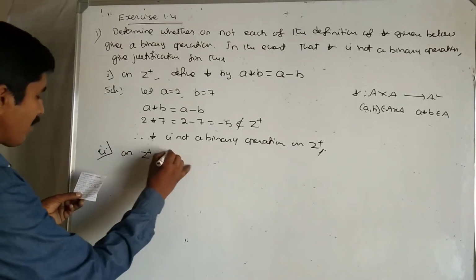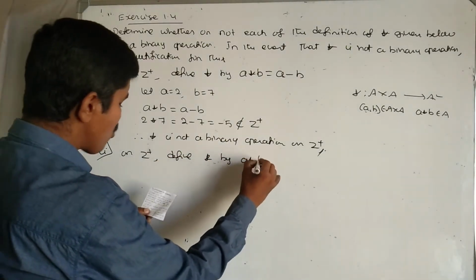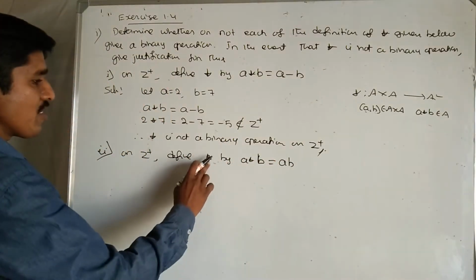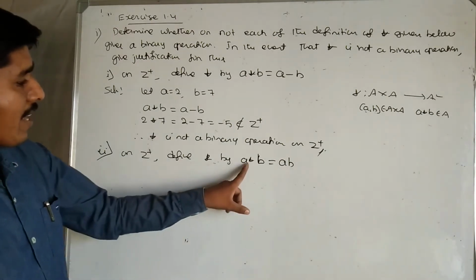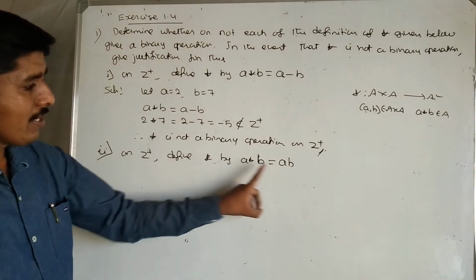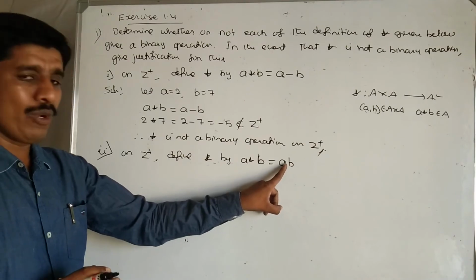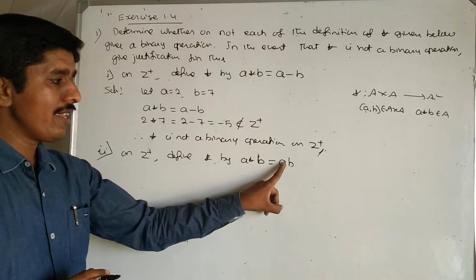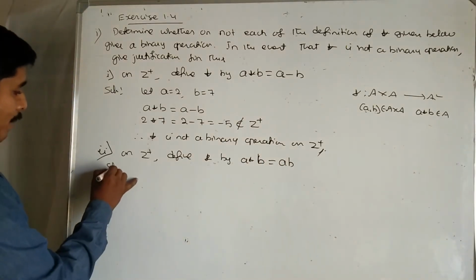On Z plus, define star by A star B equal to AB. Mind it, A star B equal to AB means A and B are positive integers here. The product of two positive integers is again a positive integer, mind it. Like we don't have minus or division here. A into B, here we have star defined as A into B.